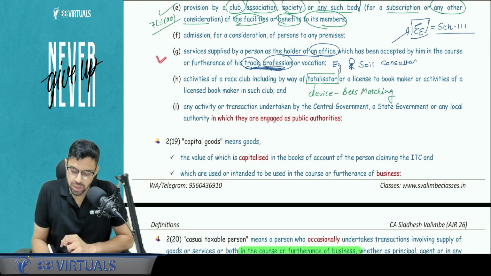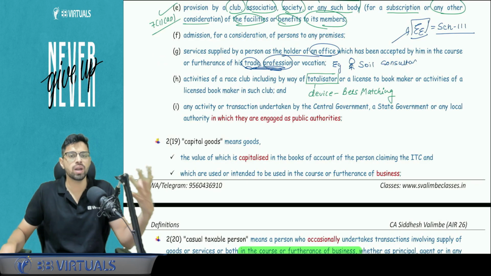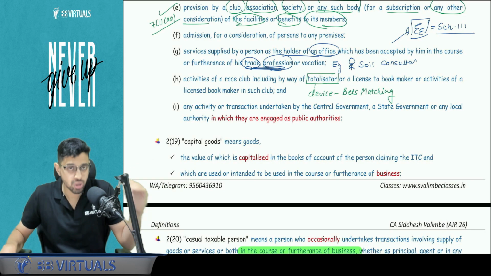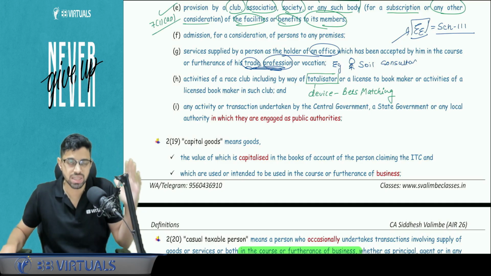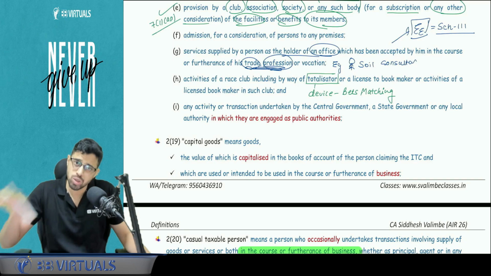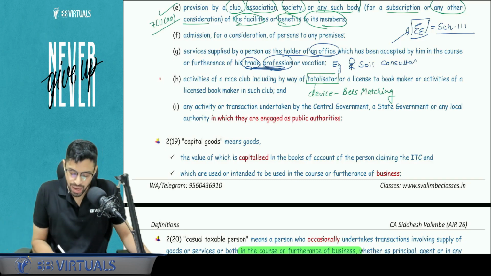Services supplied by a person as the holder of any office. For example, I am holding an office as a technical consultant, for which I'm not drawing a salary, because a salaried person gets excluded from GST through Schedule 3. Let's say I'm drawing a consulting amount; that is also part of my business. Then, activities of a race club, including by way of a totalizer.